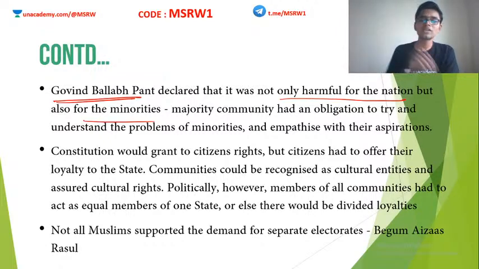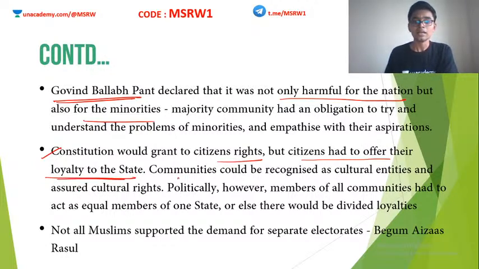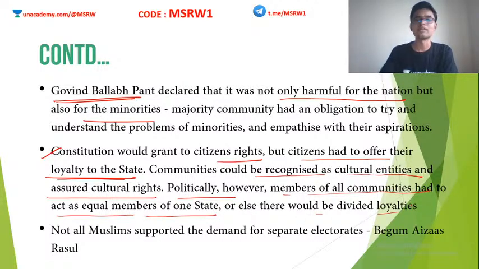Based on these discussions, it was decided that the constitution would grant citizens rights, but citizens had to offer their loyalty to the state. Communities could be recognized as cultural entities and assured cultural rights. Politically, however, members of all communities had to act as equals of one state, or else there would be division.